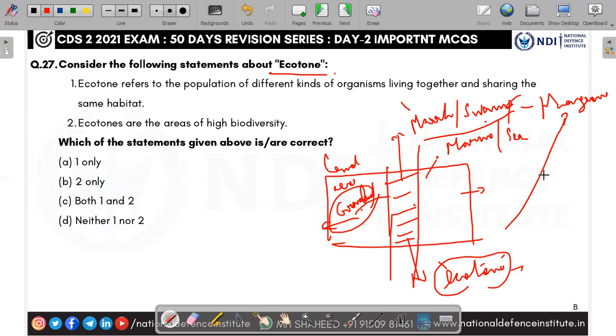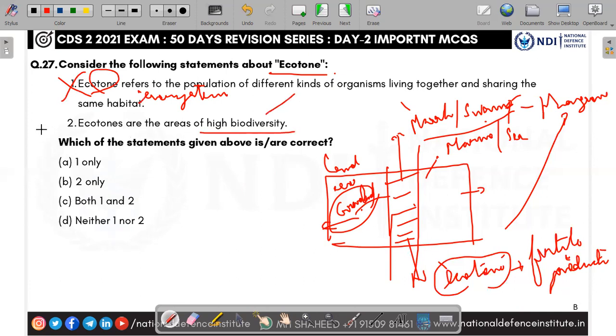And you know, this ecotone is one of the fertile and productive regions. You see the first statement, ecotone refers to the population of different kinds of organisms living together and sharing the same habitat. No, that is called an ecosystem. Ecotone, I told you, is a transition. When a particular area is in transition between one ecosystem and another ecosystem, it is called an ecotone. First statement is wrong. Second, ecotones are areas of high biodiversity. Yes, I told you it is a fertile region and high productivity region. That is why you can find more fertile and high biodiversity area in this region. Second statement is right. The correct answer is B, 2 only.